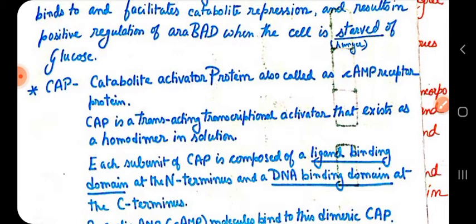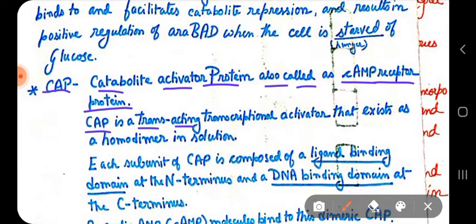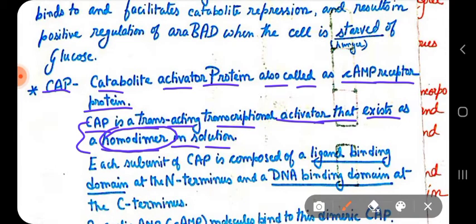More has been written about CAP, the catabolite gene activator protein, also called cyclic AMP receptor protein. This CAP, or catabolite activator protein, is a trans-acting transcriptional activator which exists as a homodimer in solution.